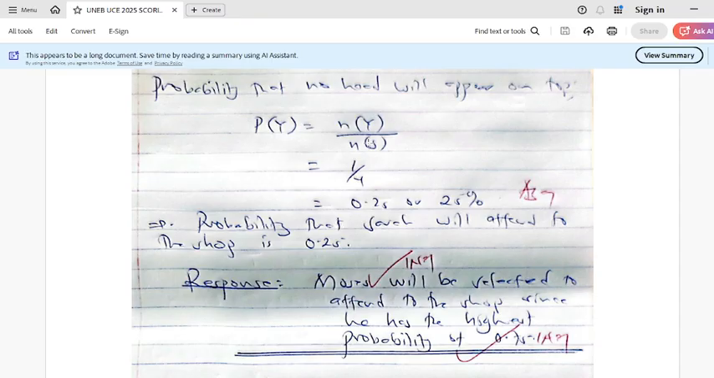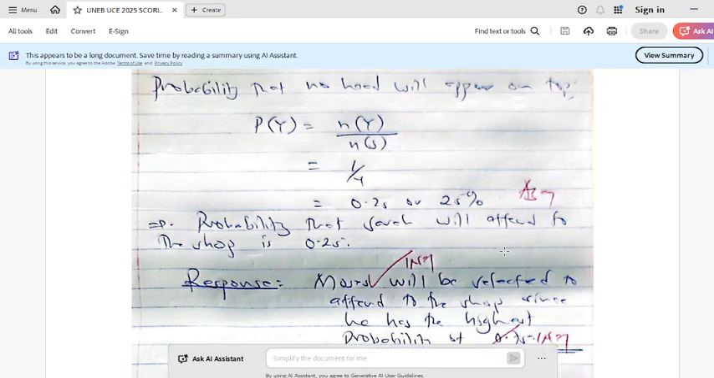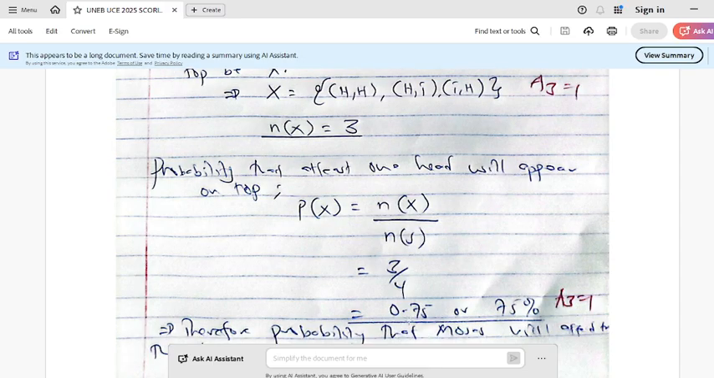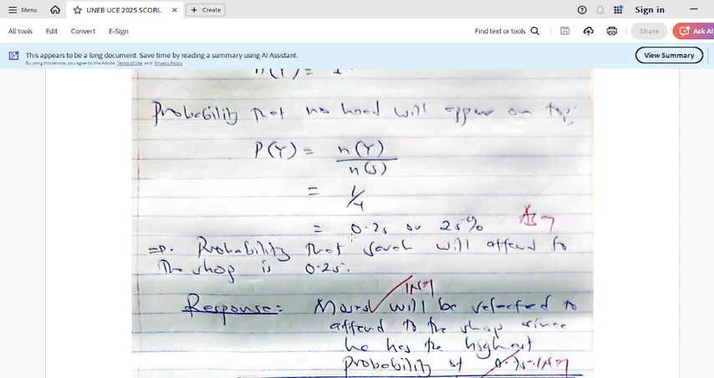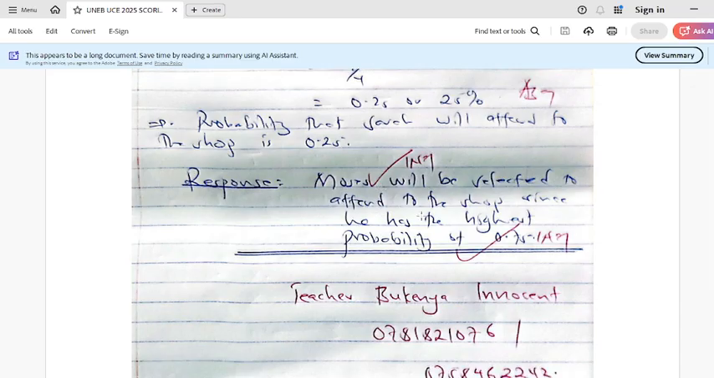Now out of the two, the question says the one with the highest chance. In everyone's condition, who has a higher chance? For Moses, we say that Moses is 0.75 or 75%, and Sarah is 0.25 or 25%. We don't need the percentages, but just for your case, I put them there. So Moses is 0.75 and Sarah is 0.25. Of course, Moses has the higher probability, so he will be selected to attend the shop.